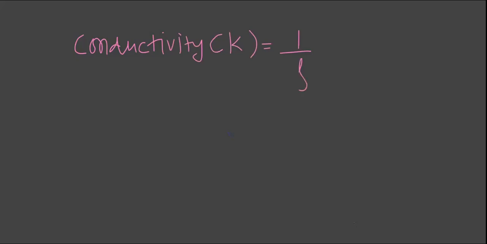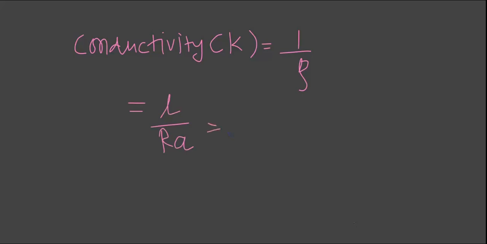Now next is, what is conductivity? Conductivity is denoted by K, and similarly the reciprocal of resistivity is called conductivity. So 1 upon rho is conductivity K. What will be the equation of 1 upon resistivity? The equation of rho was RA upon L, that's why 1 upon rho is L upon RA.